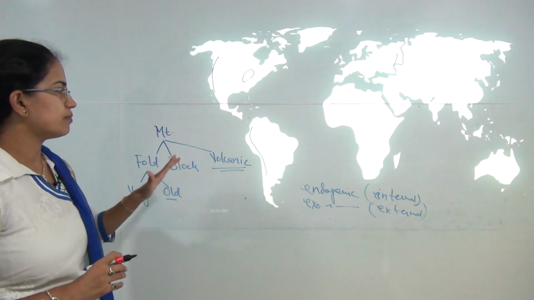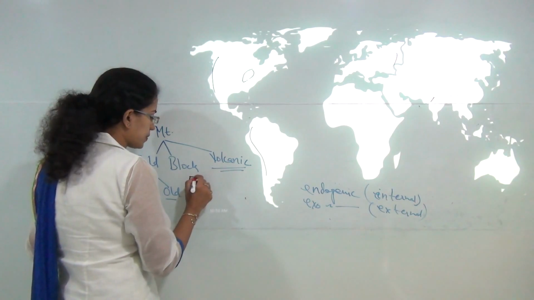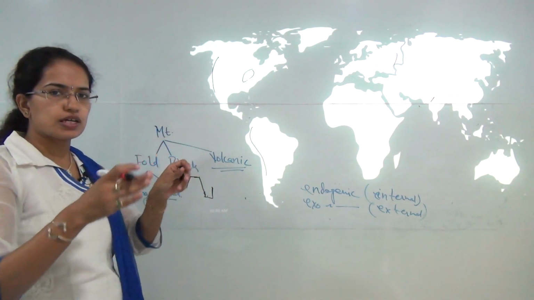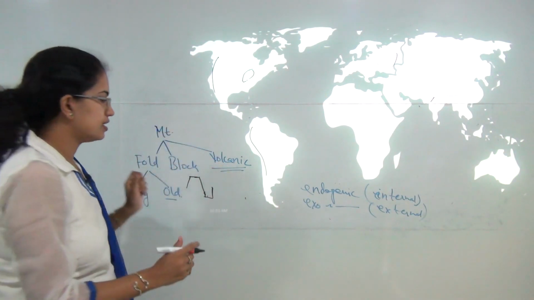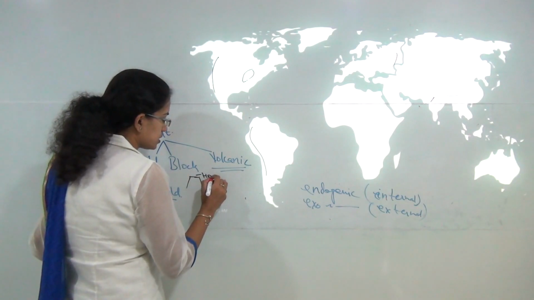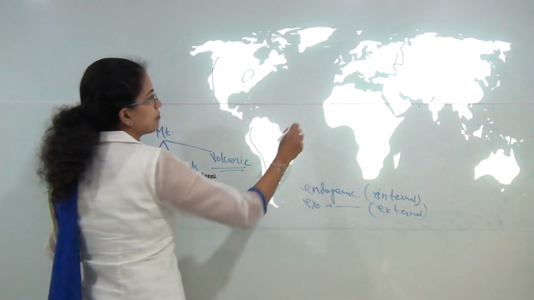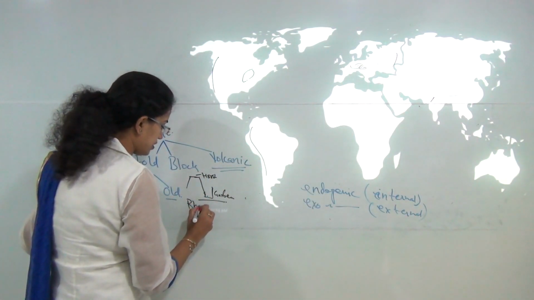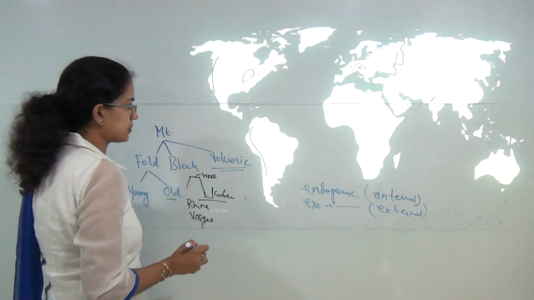Now next comes the block mountains. Block mountains, as I previously talked about, are made either of block that moves up and down. So it's a kind of faulting that occurs, and you have horst and graben formation that occurs. The common example is the Rhine Valley and the Vosges. So you have Rhine and Vosges as the common example for block mountains.